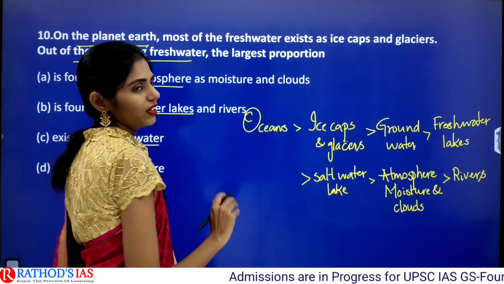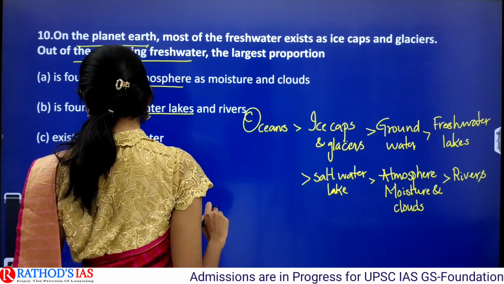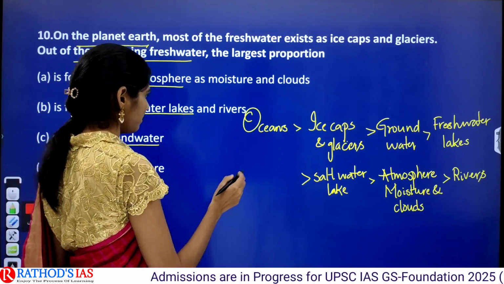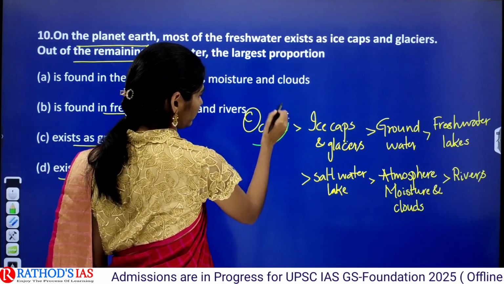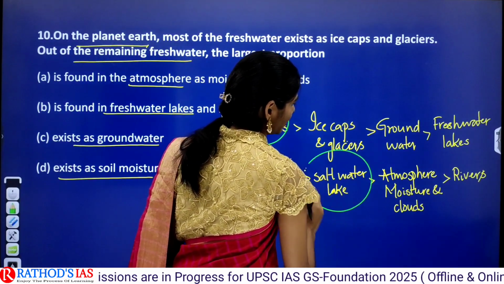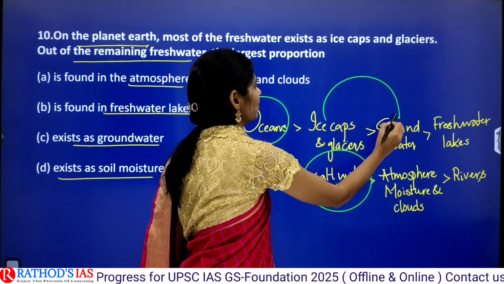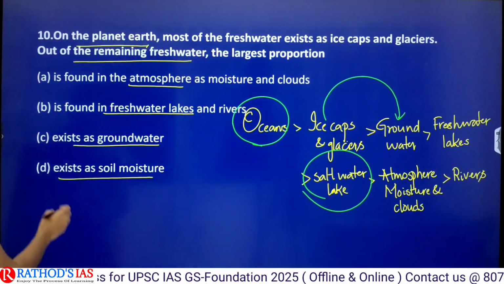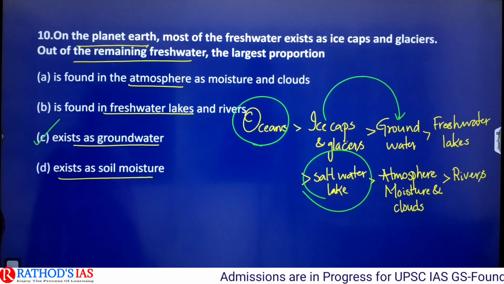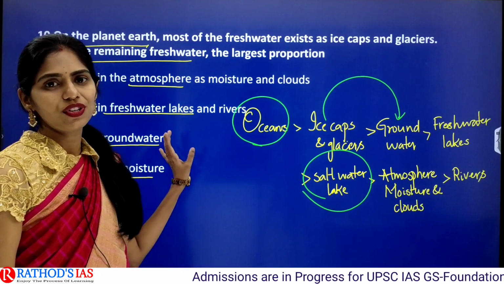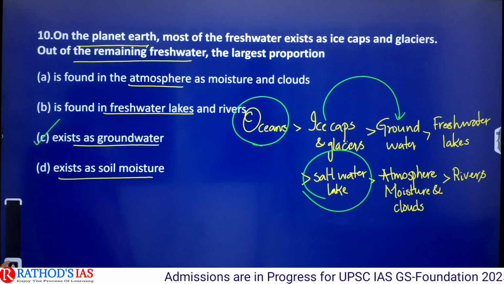So out of this we have to remove the salt water. Let us round up the salt water: oceans and here salt water lake. So after this ice caps we have groundwater. So here option C is groundwater. So option C is the correct answer for this question. Clear?